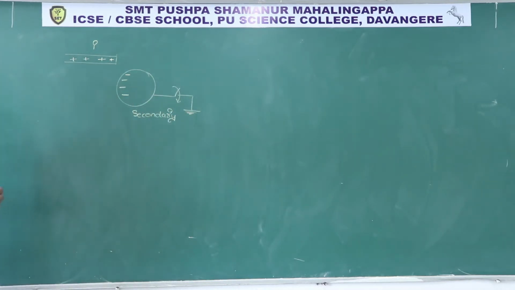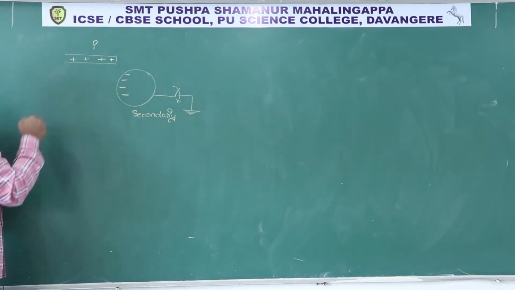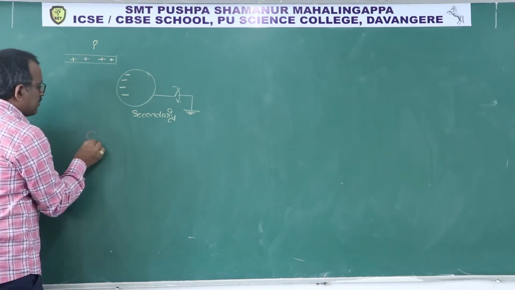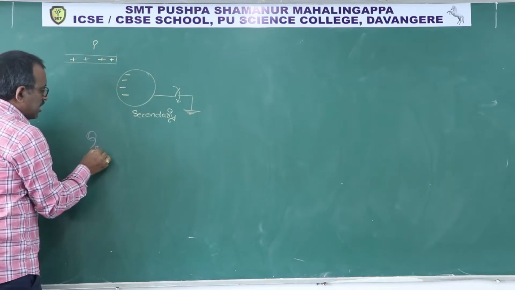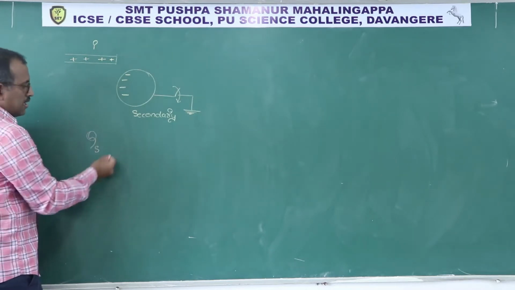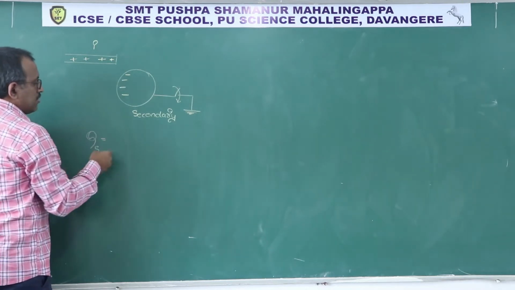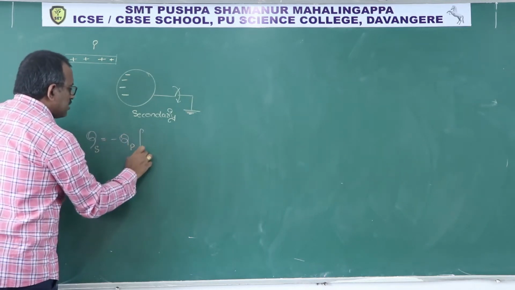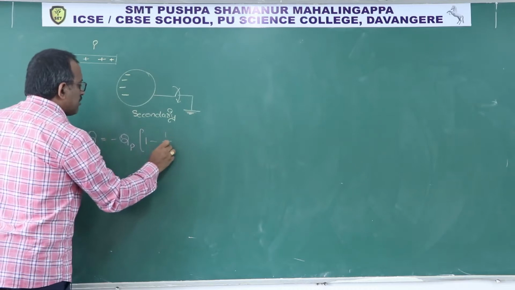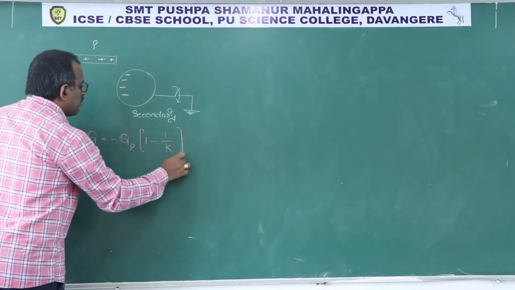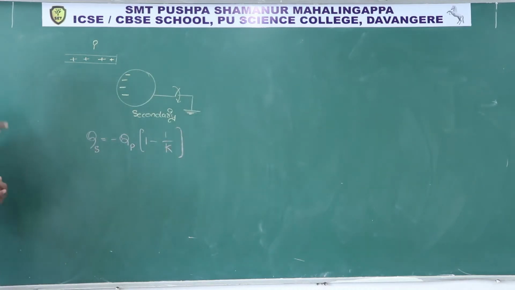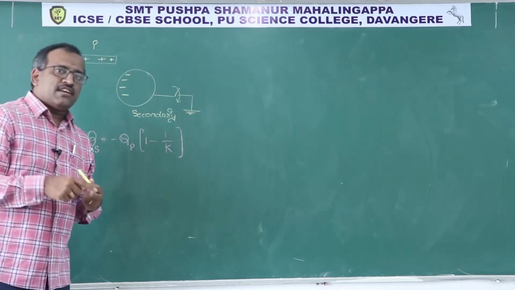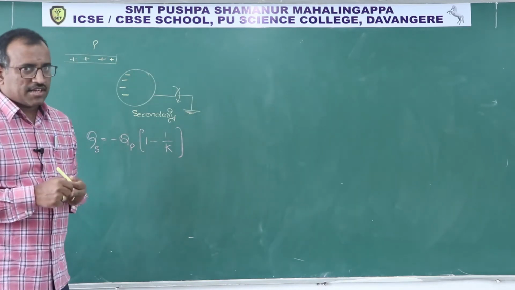So then what is the charge on the secondary body? Listen carefully. Charge on the secondary body is given by minus of Q primary body into 1 minus 1 by K. This is the formula to identify the charge on the secondary body.